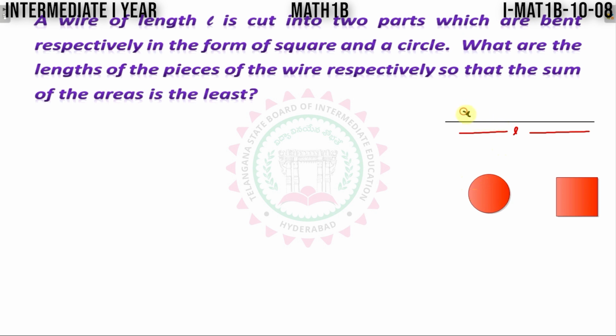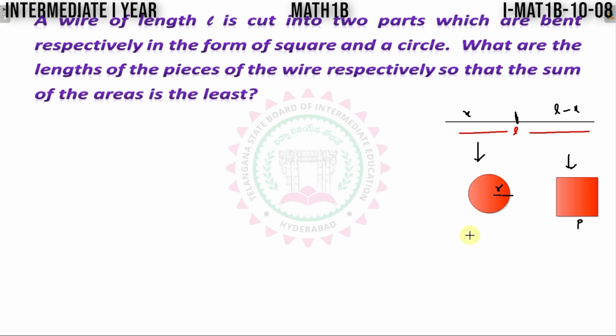Let I am assuming that the wire is cut here. And assume the cut length is x units here. Automatically this becomes L minus x. Now this length is molded in the shape of a circle, and this length is molded in the shape of a square. So that the radius of this circle is r units, and the side of the square is p units.